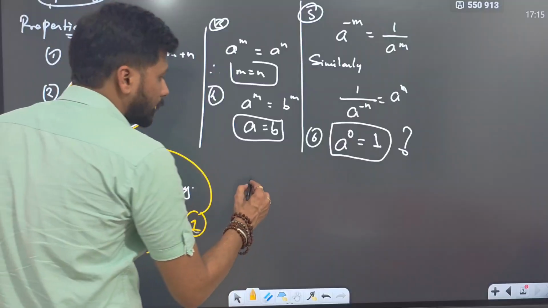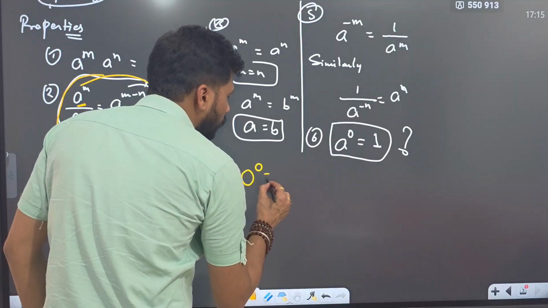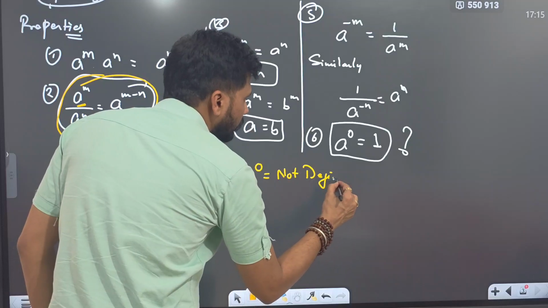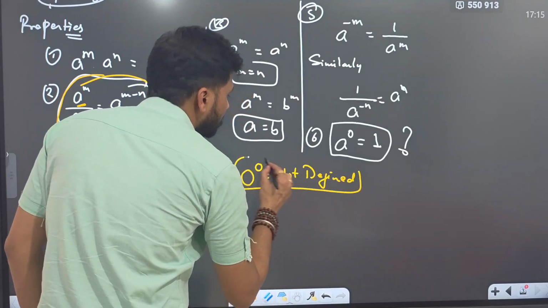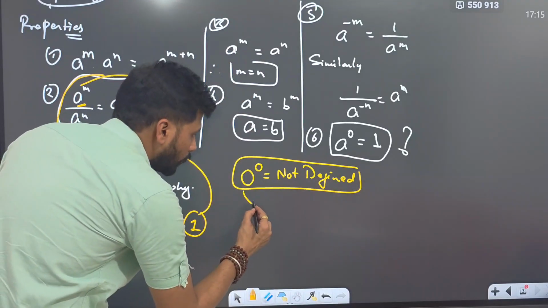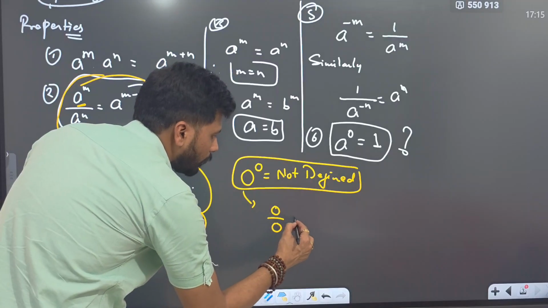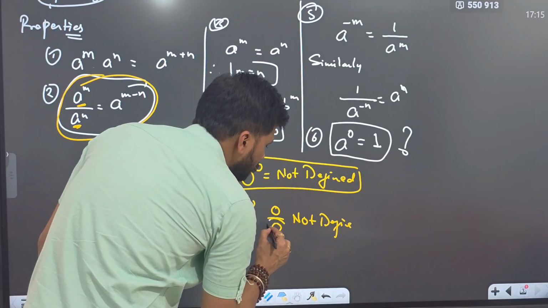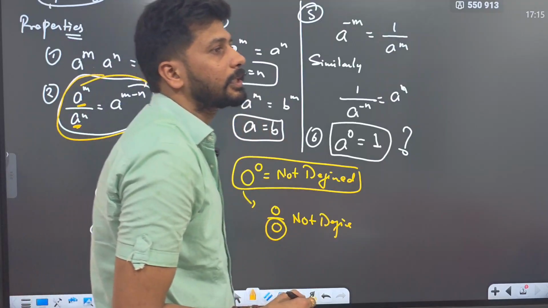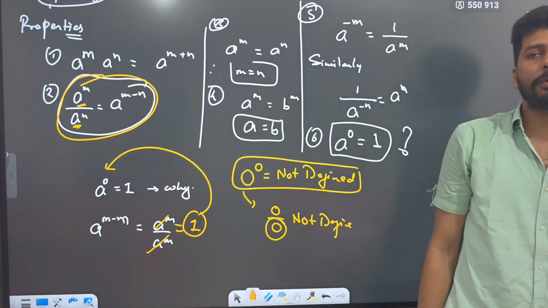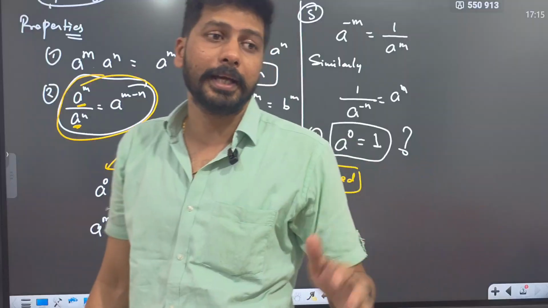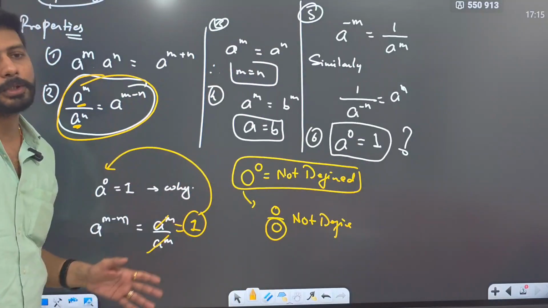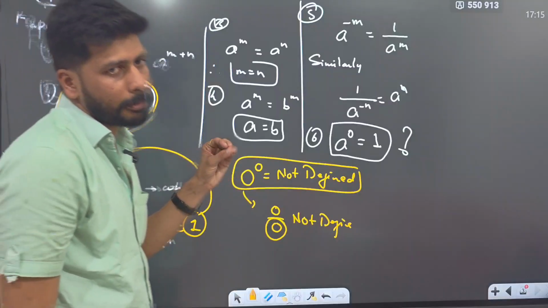But remember one thing, 0 raised to the power 0 will not give you anything. It is not defined. Why? This will give you 0 by 0, which is again not defined. Whenever you have the denominator as 0, that particular fraction is not defined. Understood? Just write all these things. These are some of the basic things which you should keep remembering.